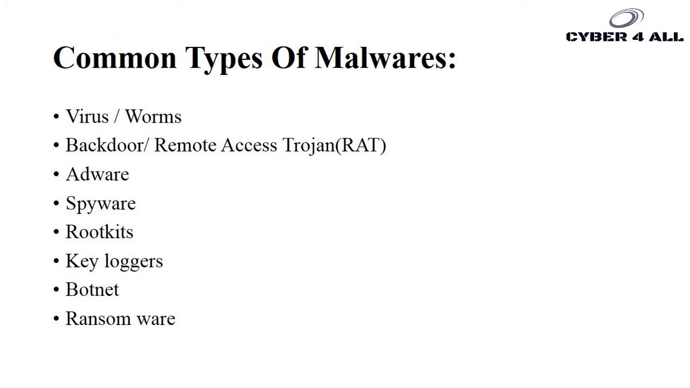Common types of malware include viruses, worms, backdoors, trojans, adware, spyware, rootkits, keyloggers, botnets, and ransomware. Apart from these, there are many other advanced malwares that are currently active, such as logic bombs, fileless malware, and many other hybrid malwares.